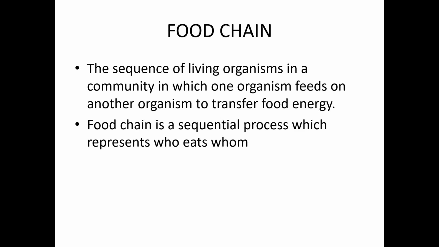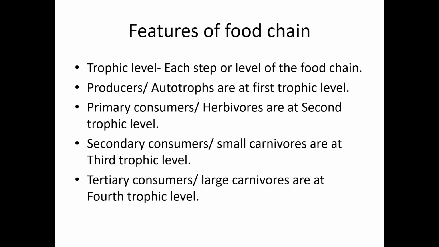In other words, it is a list of who eats whom in a biotic community. Usually the food chain consists of producers, and it is a sequential process which represents who eats whom. So by seeing examples of food chains, you will know more about it.